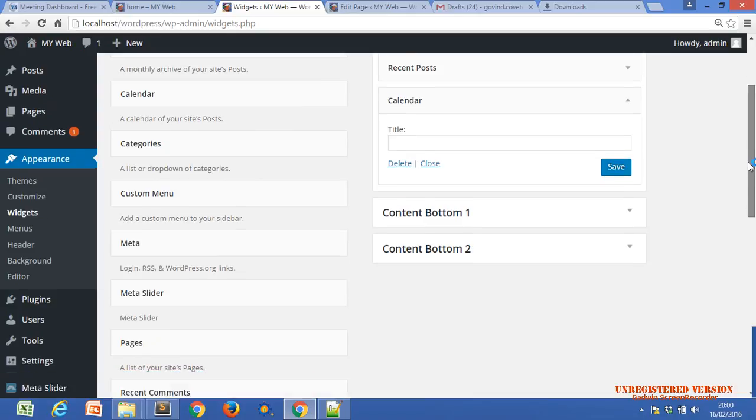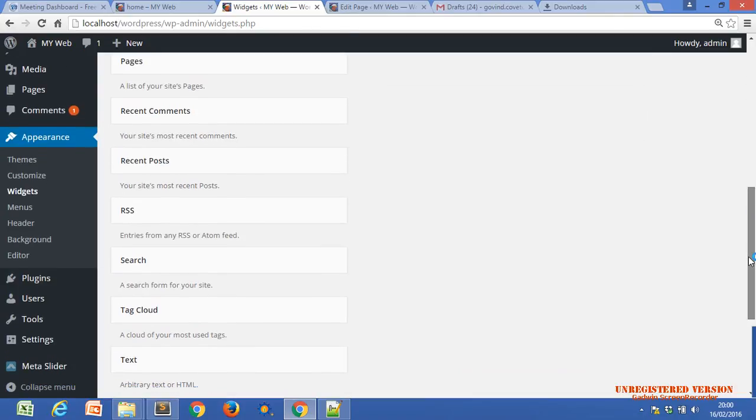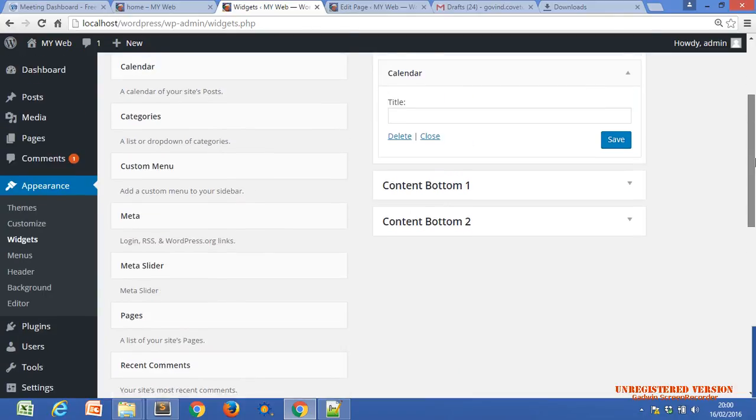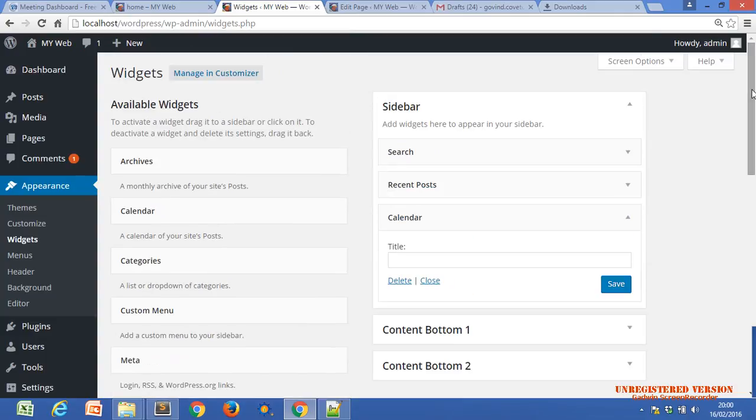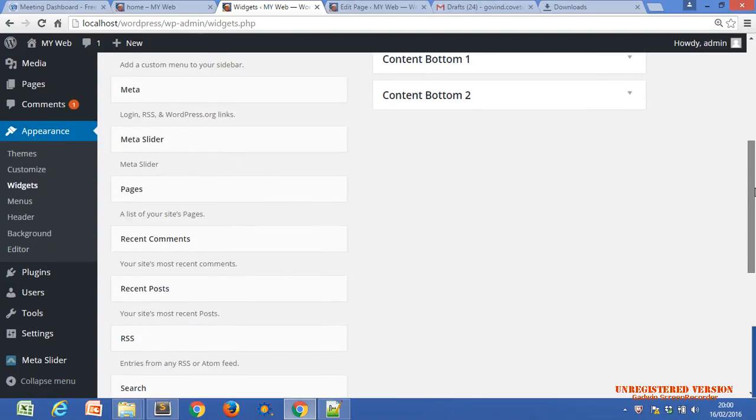It can vary from theme to theme, and new widgets can be added if you add any plugins. It's not necessary that whenever you add a plugin it appears here or below this option. It could be within the settings, within the appearance, within the widgets, or while you are editing your page.